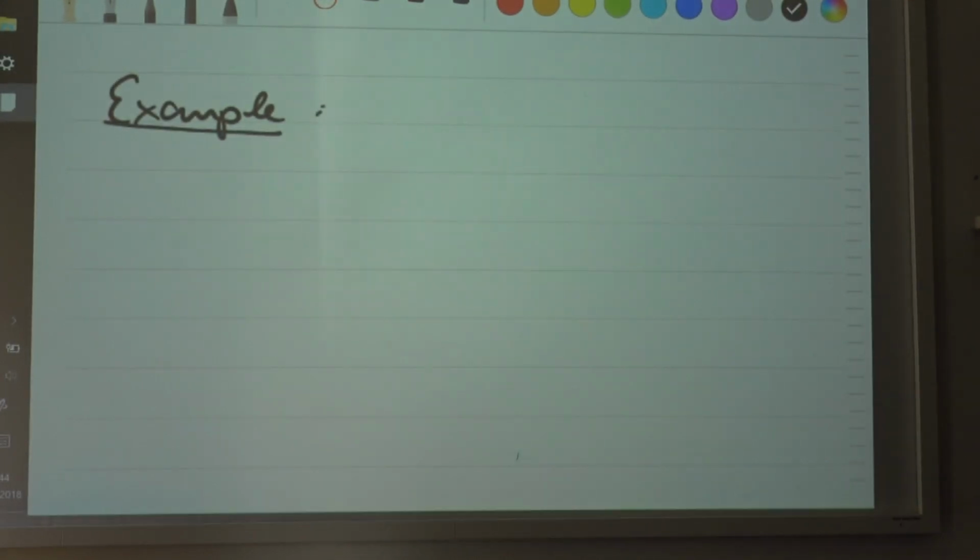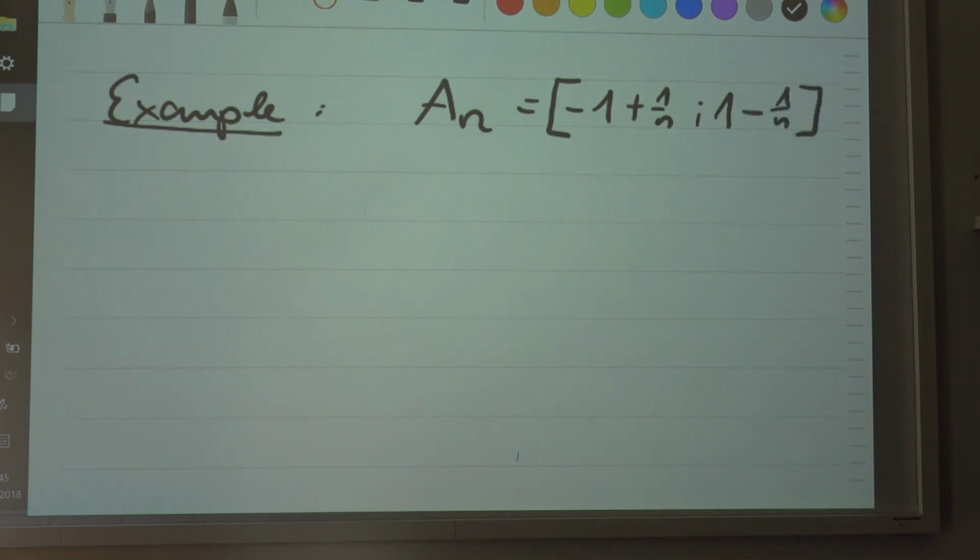Suppose we have A_n, which will be some kind of open intervals, defined as follows: the lower bound of the interval is -1 plus 1 over n, and the upper bound is 1 minus 1 over n. And I'm going to define a measure.